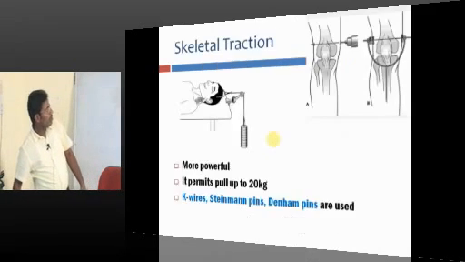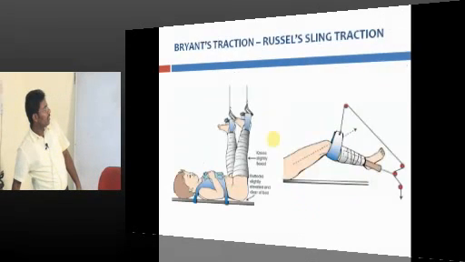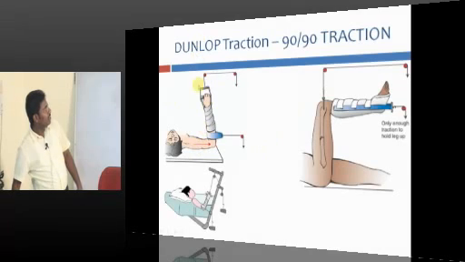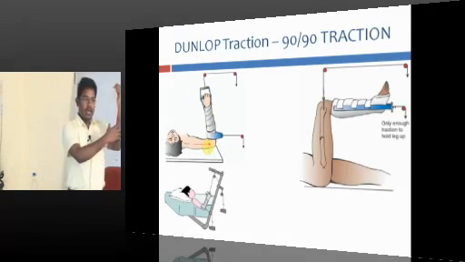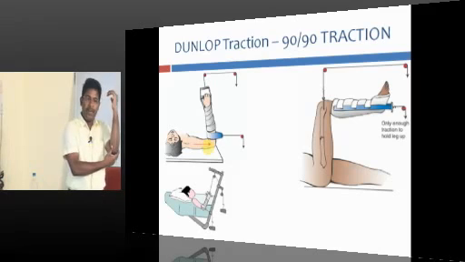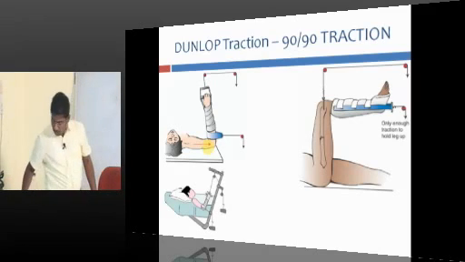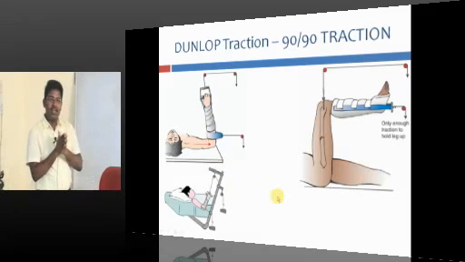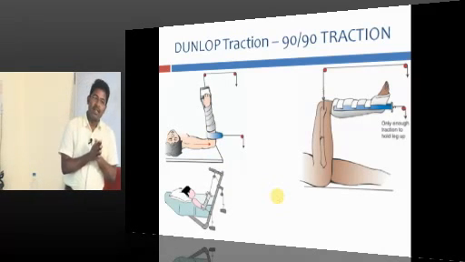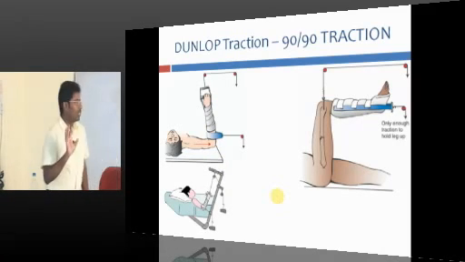Okay, and I just want to show you some slides. This is skin traction. This is known as Dunlop traction. Dunlop traction is applied in the upper limb. Either you can use only skin traction on both sides, or if that is slipping and you are not happy, you can go for inserting a pin also. Here it is pin. Here it is not pin. So Dunlop traction is mostly skin traction. Sometimes they can use pin traction also.